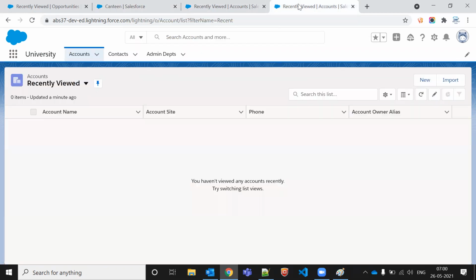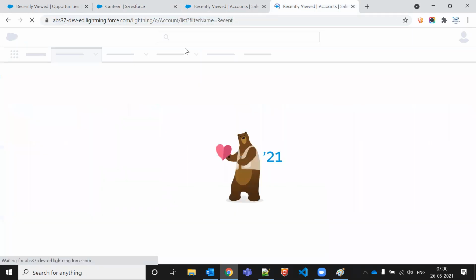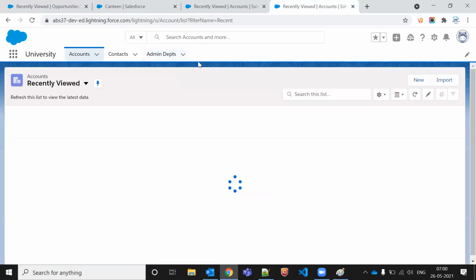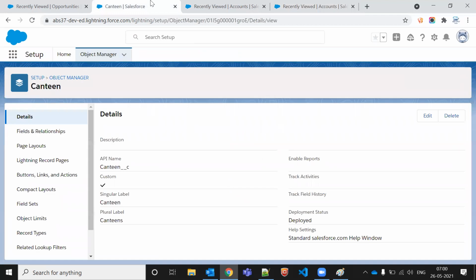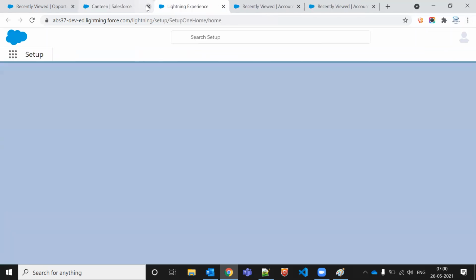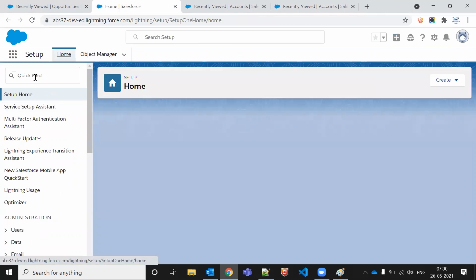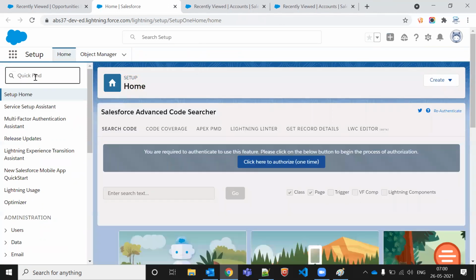If I go to the university application, let me refresh this one. Let's see, is it coming here or not? It is not coming, right? Because the object is created, but the tab is not created. The object is created, but we want to call that object as well. Okay, so let me go to tabs now. Object manager, application manager, we always go from setup. Let me go to the quick find box and search for tab.